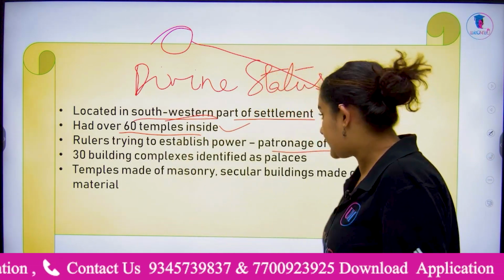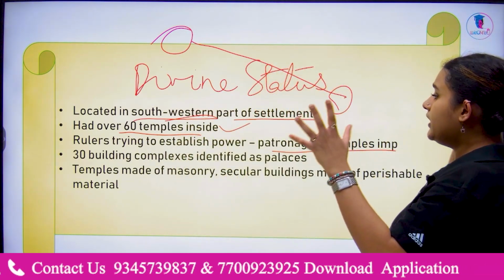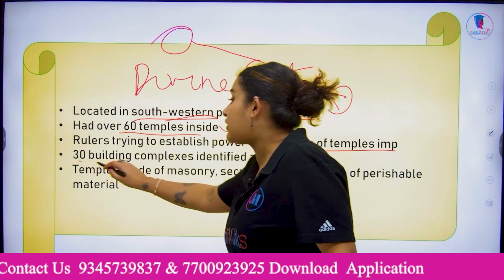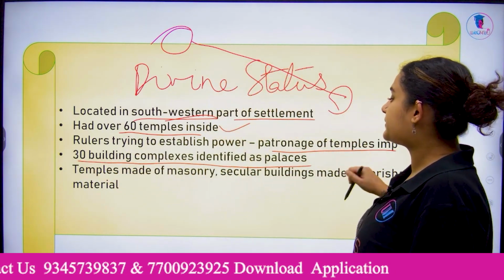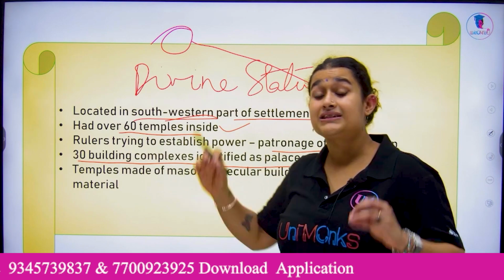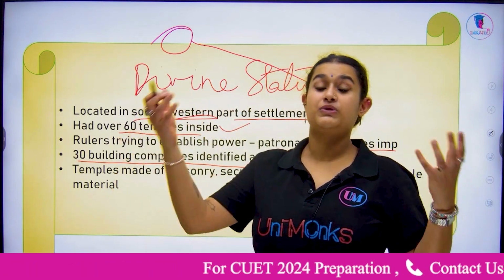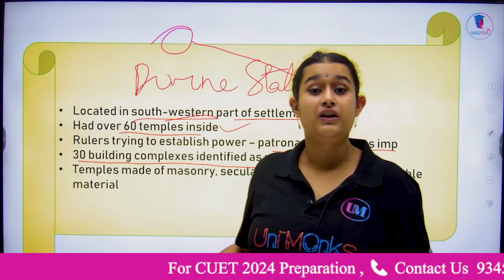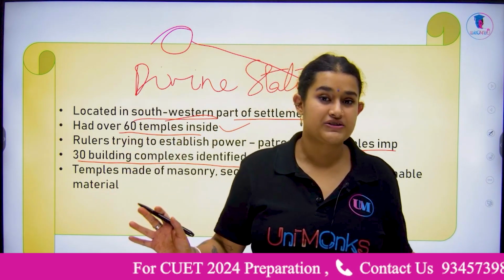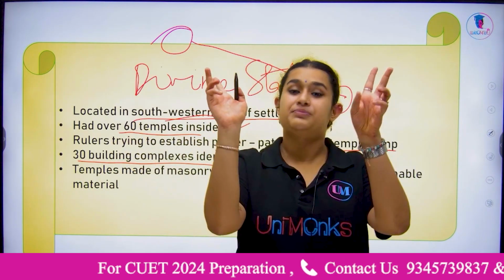Now, there were 30 building complexes inside the urban core identified as palaces. What sort of palaces? Why palaces? What was done in these palaces? Who lived here? None of those questions have been answered. They've just been named as palaces.